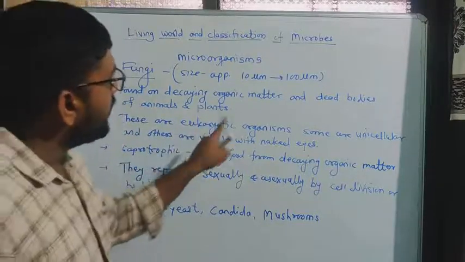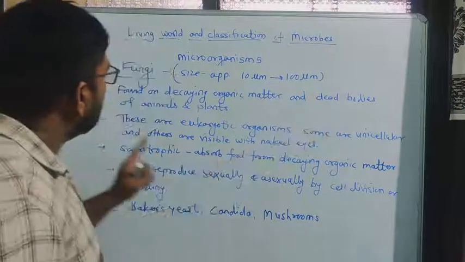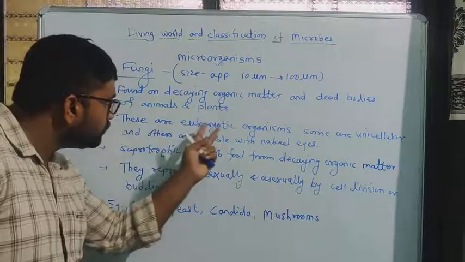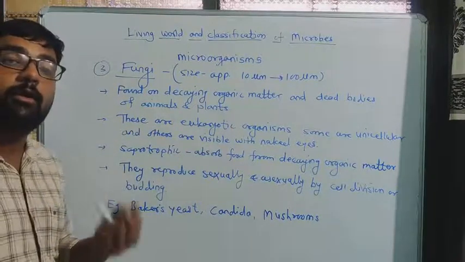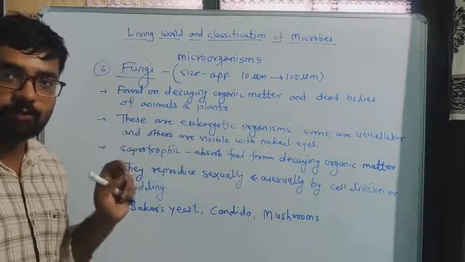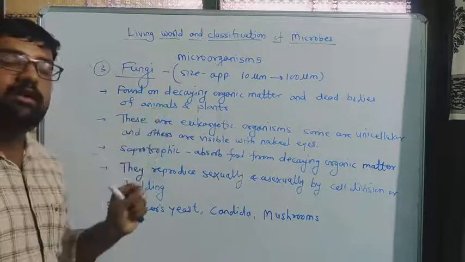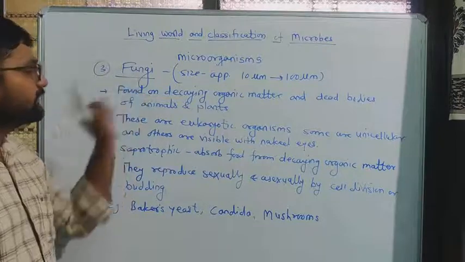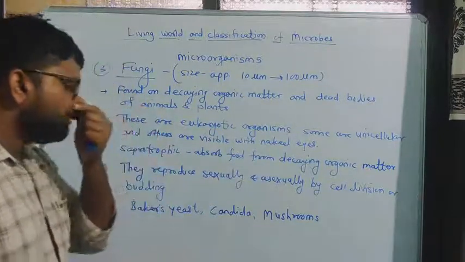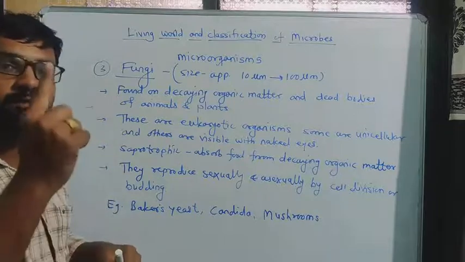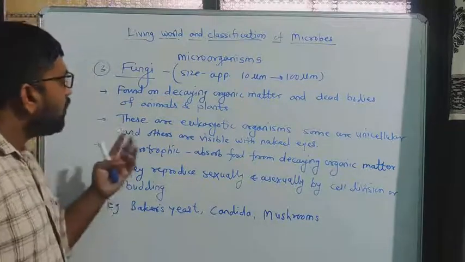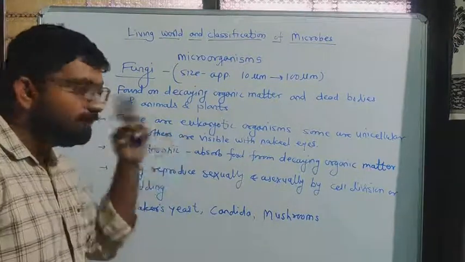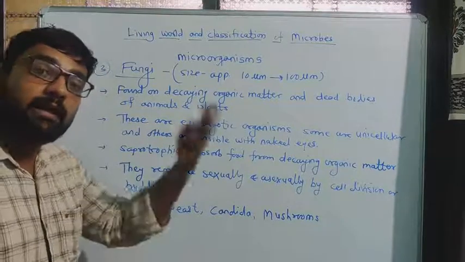Then these are eukaryotic organisms. Some are unicellular and others are visible with naked eyes, okay. Eukaryotic means what? A well-developed cell is there, okay, in that cell nucleus and other cell organelles are present. Okay, so eukaryotic cells are present in the fungi. Among them some are unicellular, means only one cell is present in their body, and some of them we can see with our naked eyes, means some are multicellular.